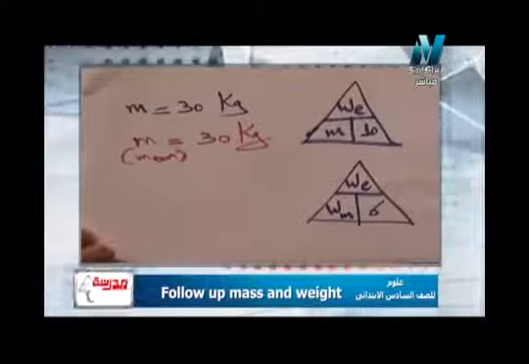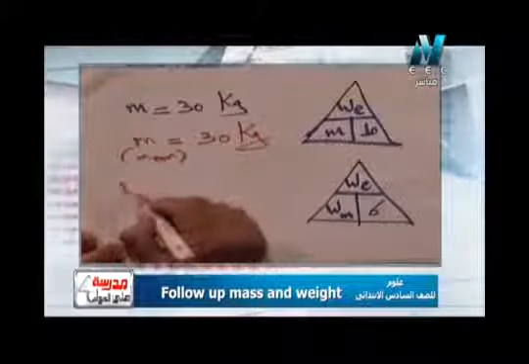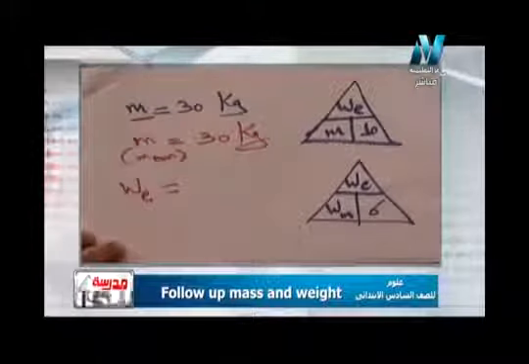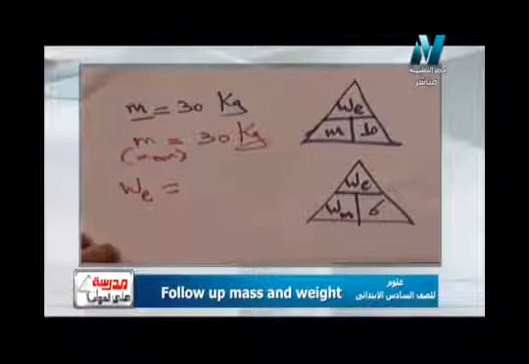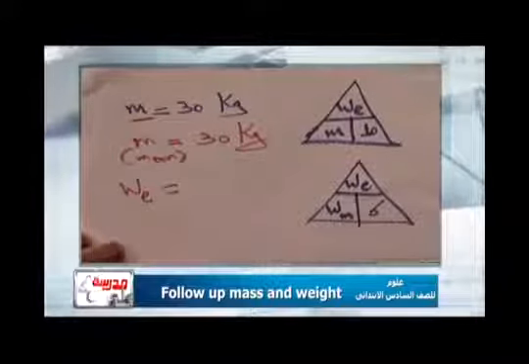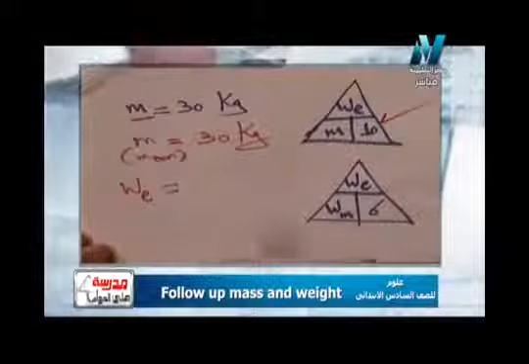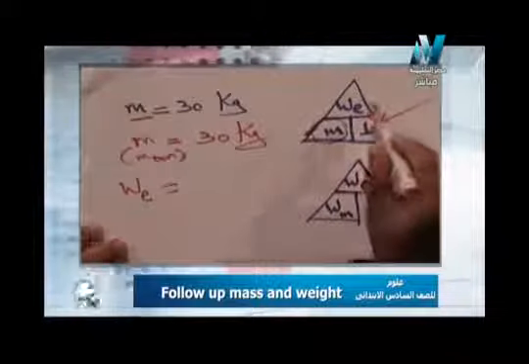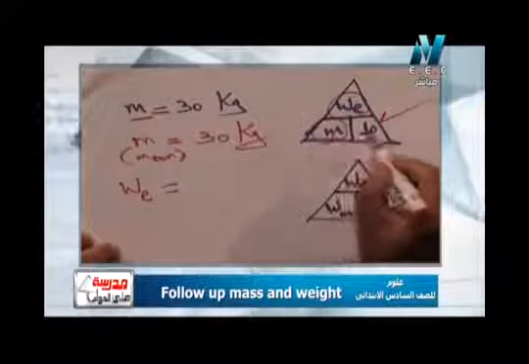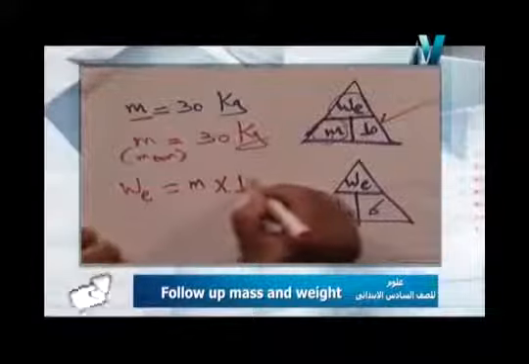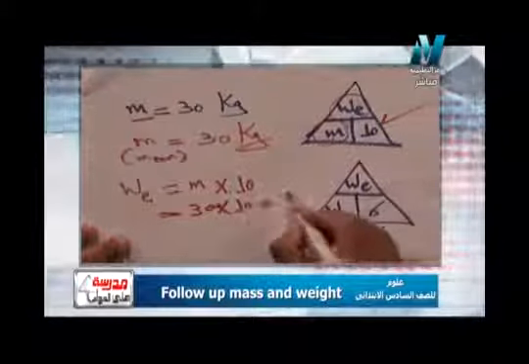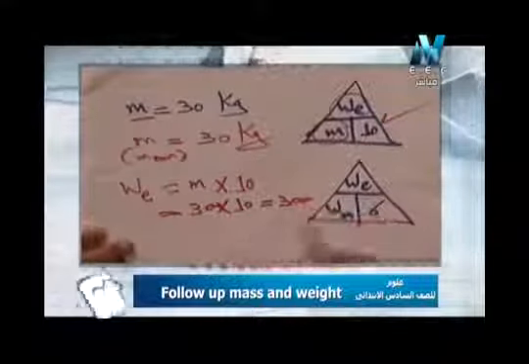And also the weight on the earth. I want the weight on the earth and I have mass. So which rule will I use? I have mass and I want weight. Sure, the first law. Why? Because here I have mass and I want weight. So the weight on the earth equals mass by 10, so 30 by 10 equals 300. 300 what? 300 Newton.